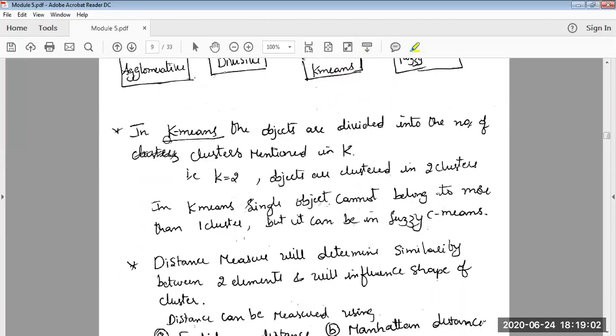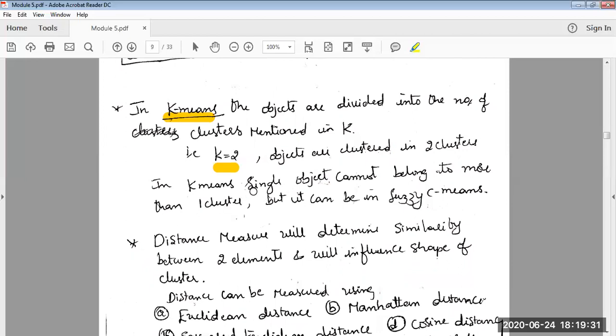So what exactly does K represent? K is the number of clusters which you specify. For example, if you give K equal to 2, the algorithm will create 2 clusters for you. If you give K equal to 4, the algorithm will create 4 clusters. So the value of K is a variable, and depending on how many clusters you want, you can specify it appropriately. One more point to note: a single data object cannot belong to more than one cluster, except in fuzzy C-means clustering, where it can happen.